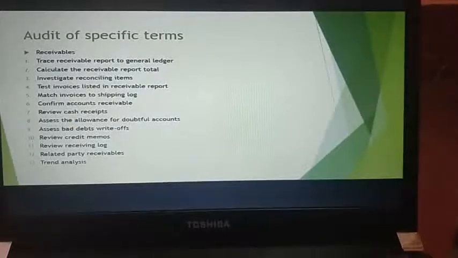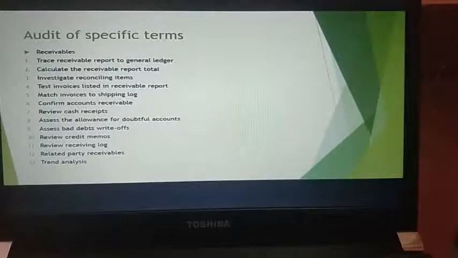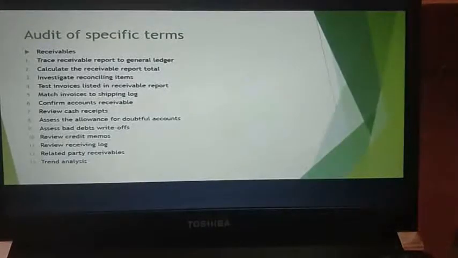Then review credit memos. You need to review credit memos to see if they are issued in a proper audit period, if it is actually verified, and what the circumstances are for which the credit memos were issued. Then review a receiving log, also related party receivables. Then you have a trend analysis.